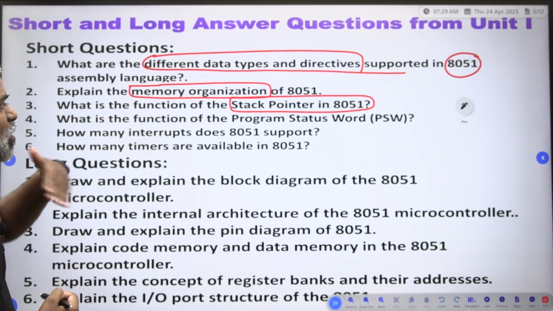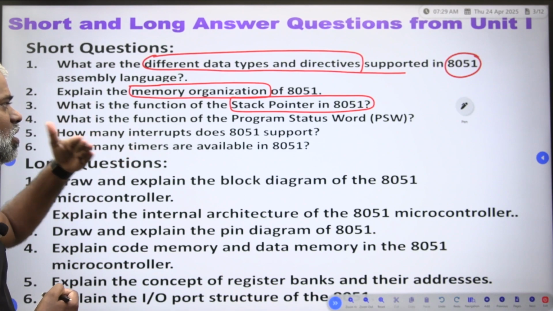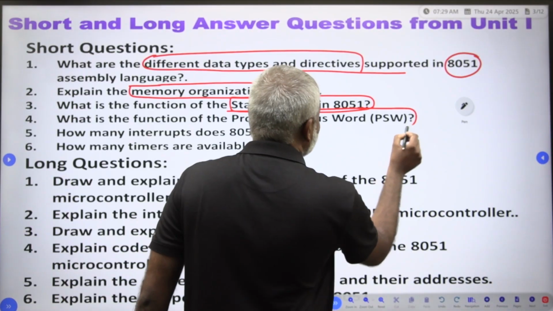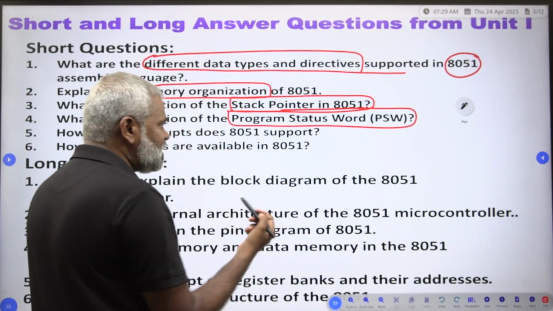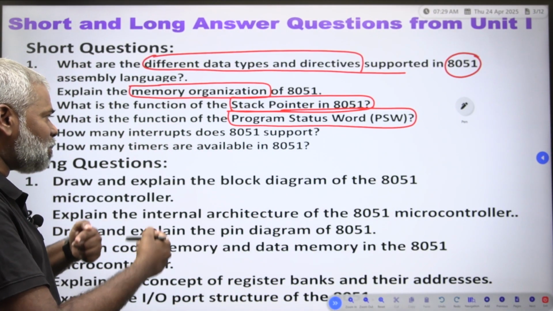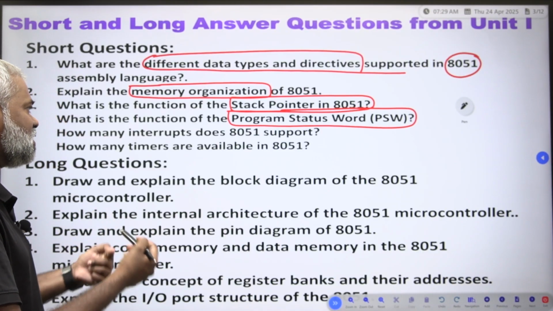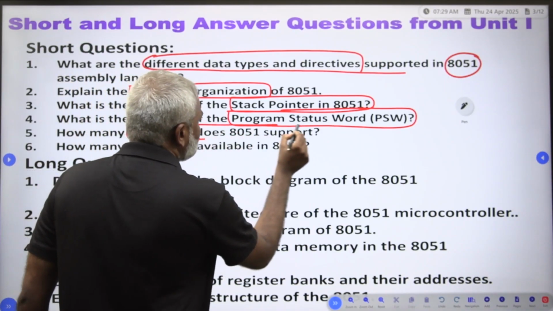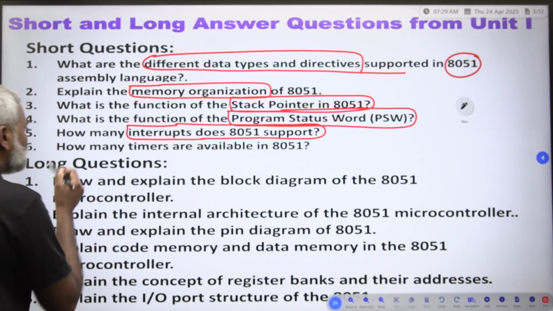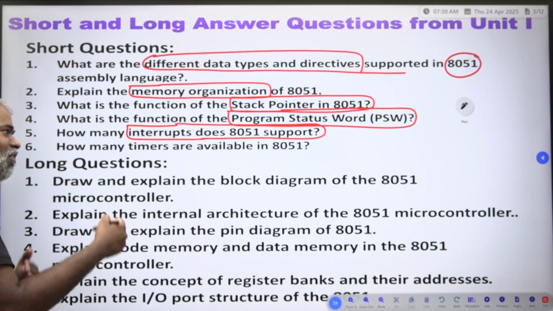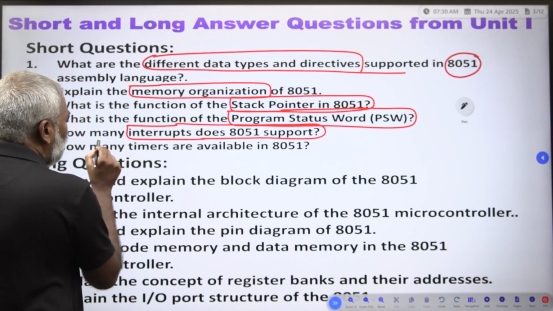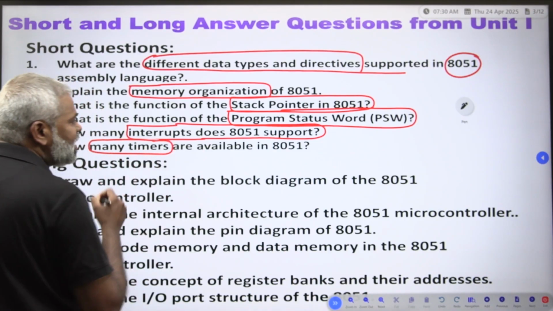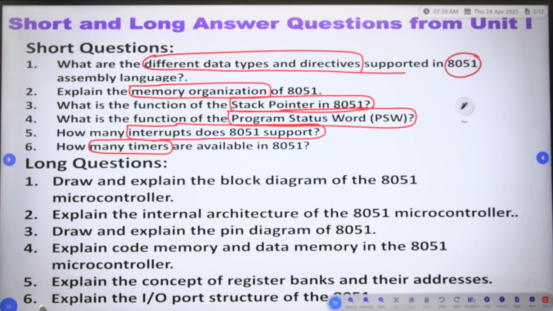What is the function of the program status word? That is PSW. PSW means program status word. Now, how many interrupts does 8051 support? How many timers are available in 8051? That is also very important.